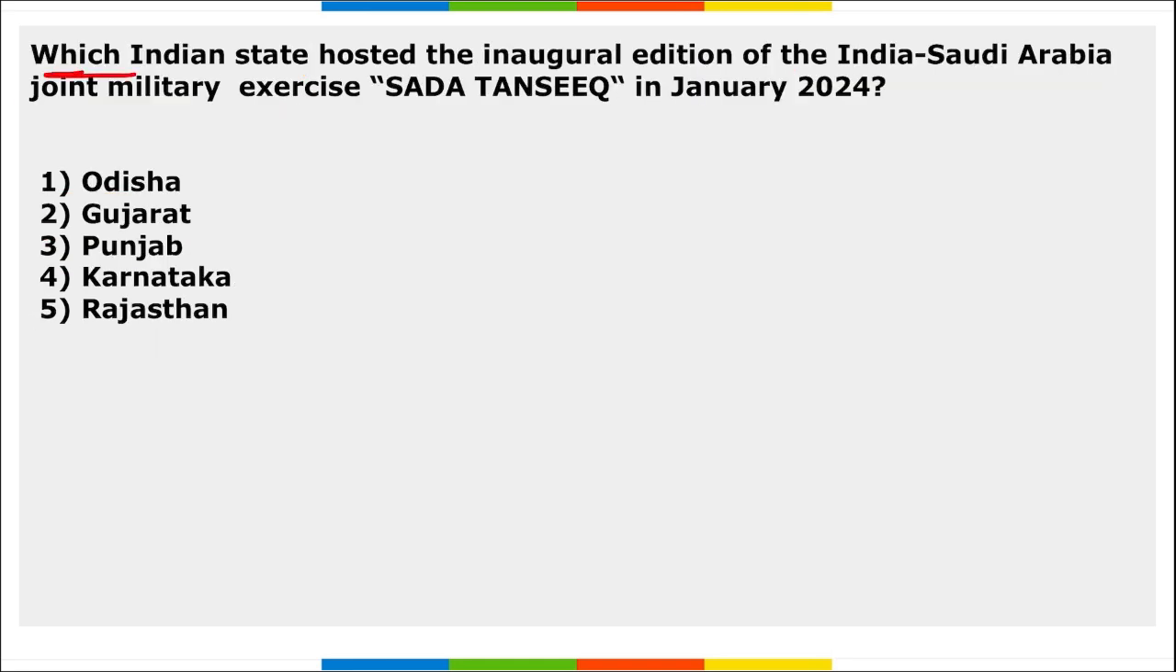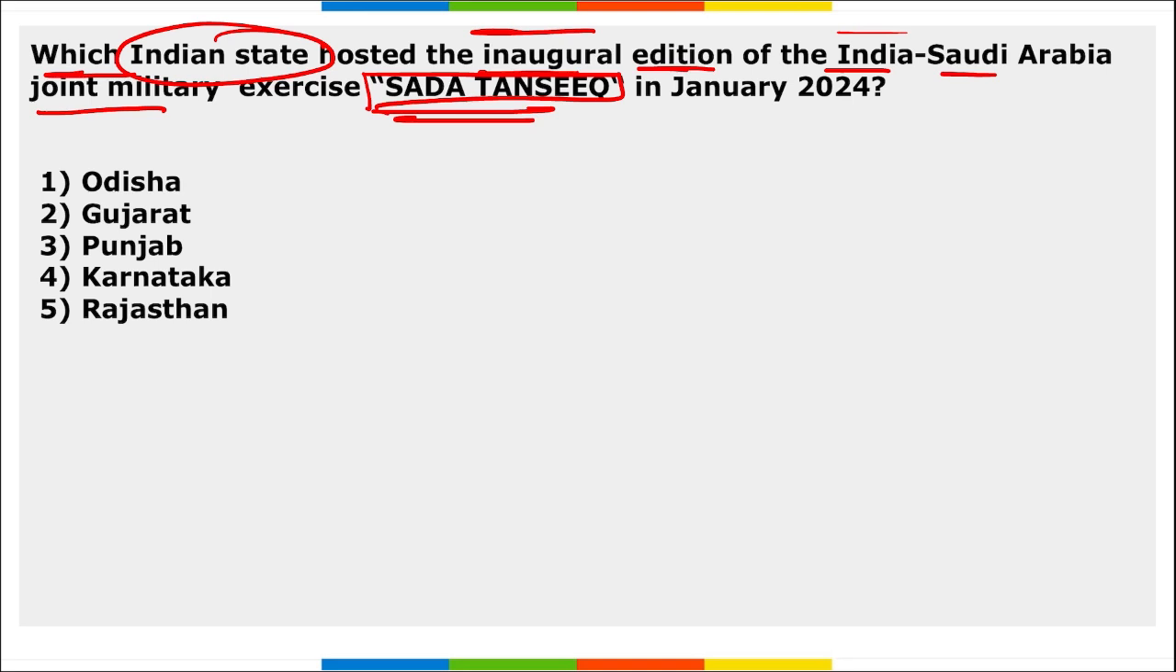Next, which Indian state hosted the inaugural edition of the India-Saudi Arabia Joint Military Exercise Sada Tanseeq? Right, this exercise Sada Tanseeq, right? So which is that Indian state where India and Saudi Arabia held this Sada Tanseeq exercise? This was held in Rajasthan.